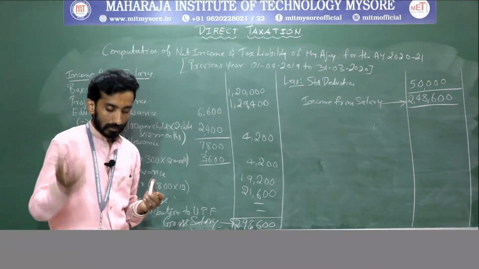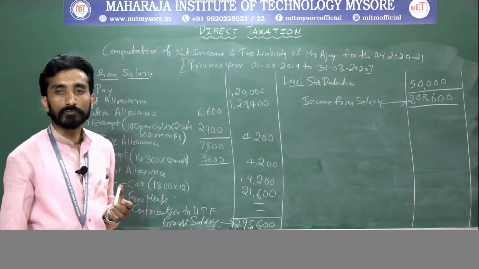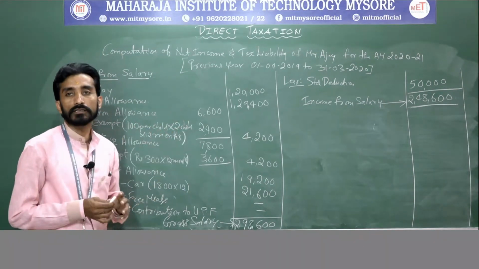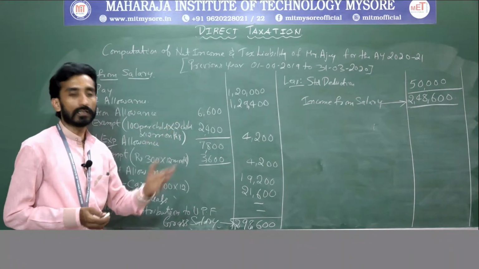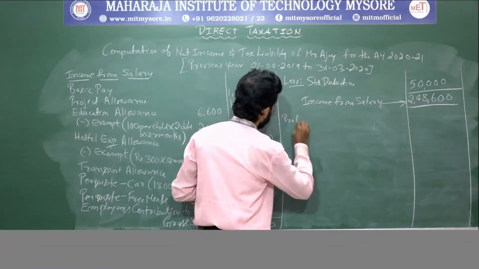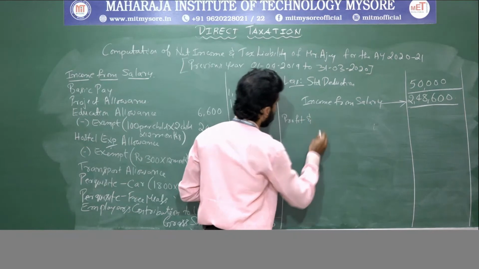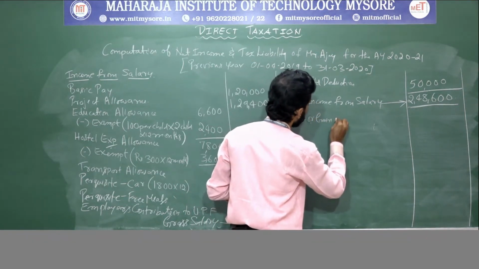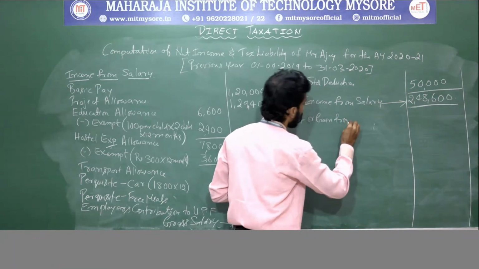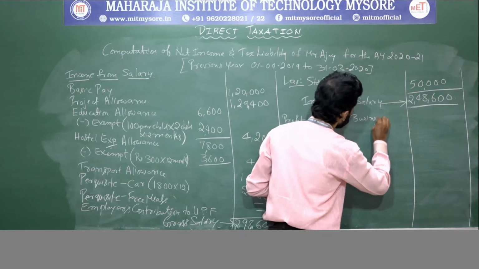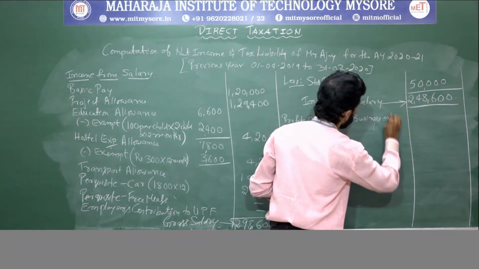So next thing is, which are the other information that is available, we need to move with it, right? Next heading is profit and gains of business or profession. Under that we will calculate. Profit or gains from business or profession.